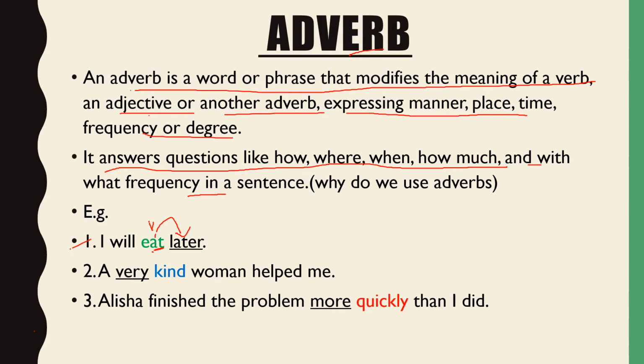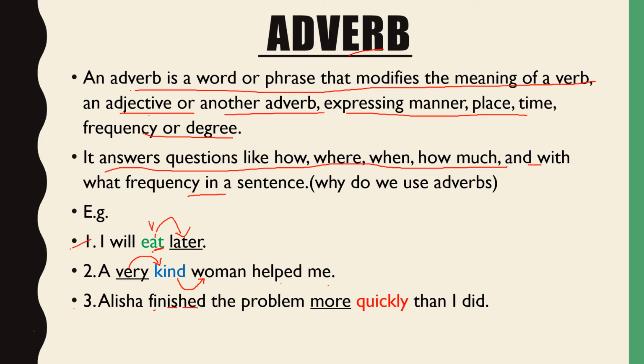A very kind woman helped me. So, a very kind woman. Kind is modifying the quality of woman, and woman is a noun. The words which modify nouns or pronouns are called adjectives. So here the word kind is an adjective. Very kind: here very is an adverb which is modifying an adjective. Clear?